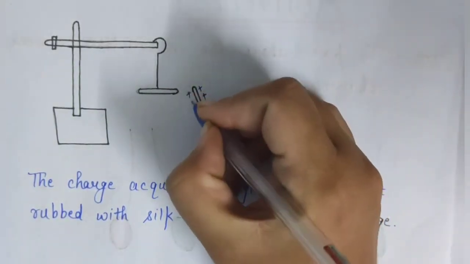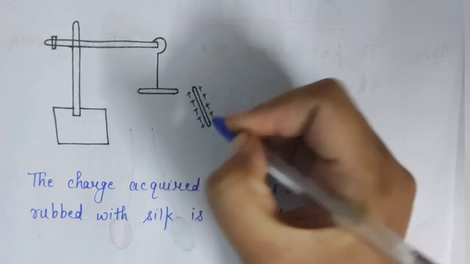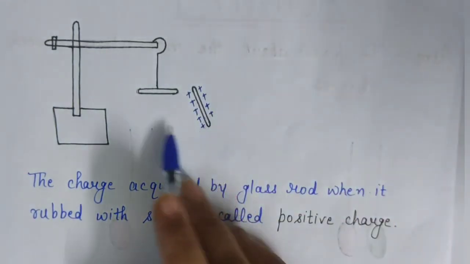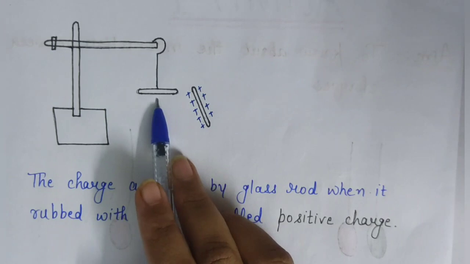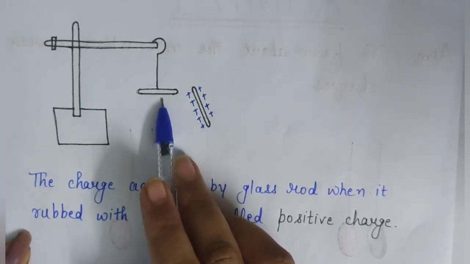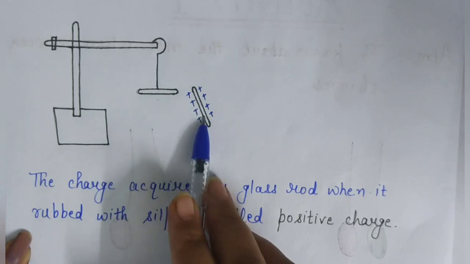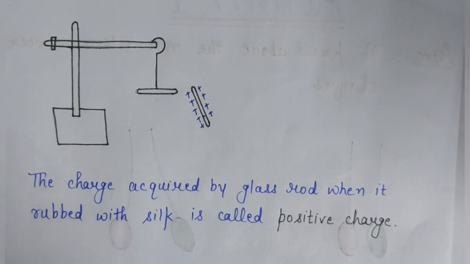And when we bring this glass rod near the suspended glass rod, this rod moves away from the other glass rod. So it shows that like charges repel each other.